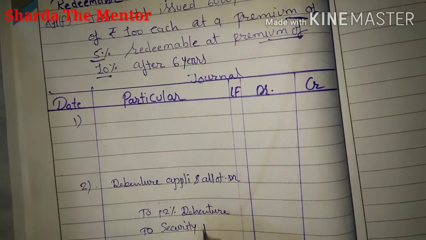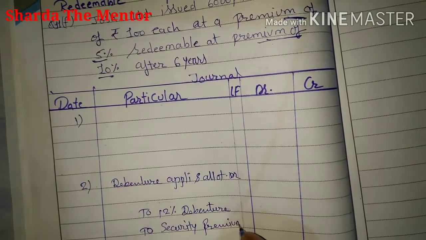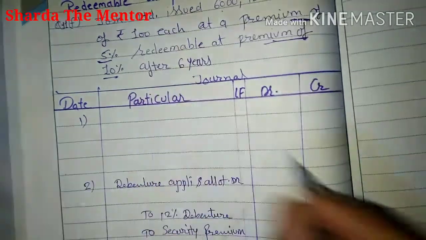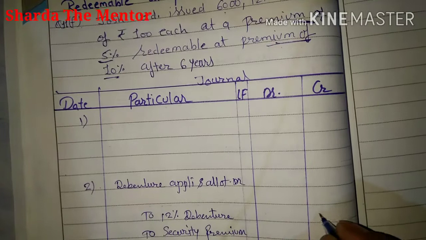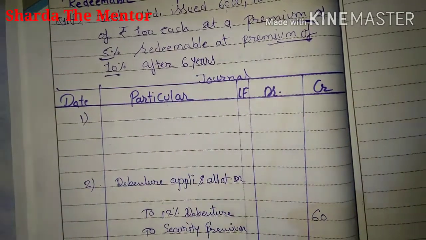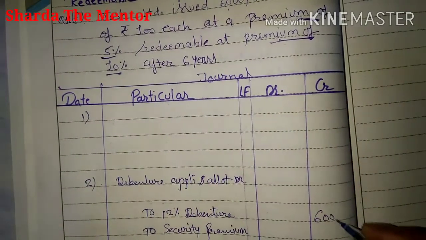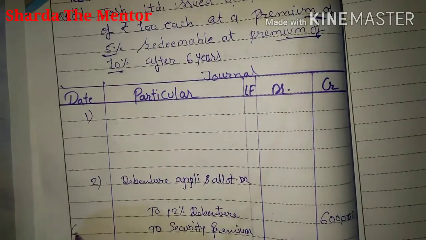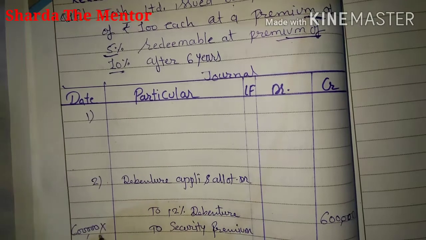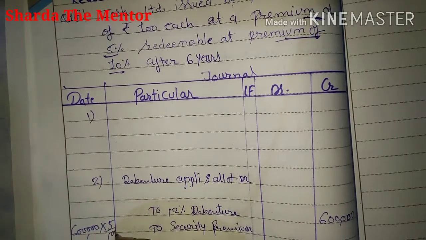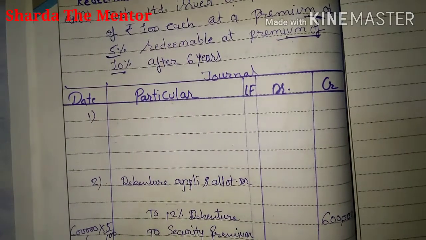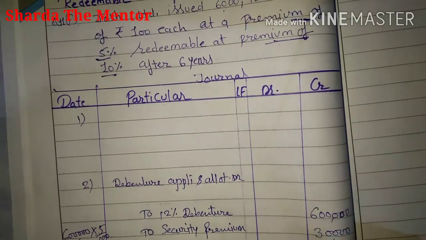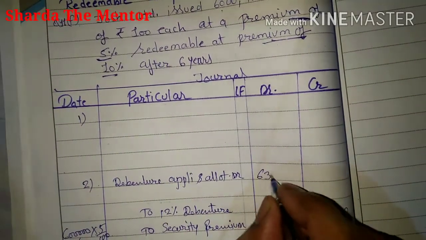So in that case, if securities premium is mentioned and at the time of issue it is mentioned at 5%, so 6,000 into 100, that will be 6 lakh rupees. So on the 6 lakh you have to charge the premium, that is 5%. So that will be around 30,000. So that is 6,30,000 you can transfer here.